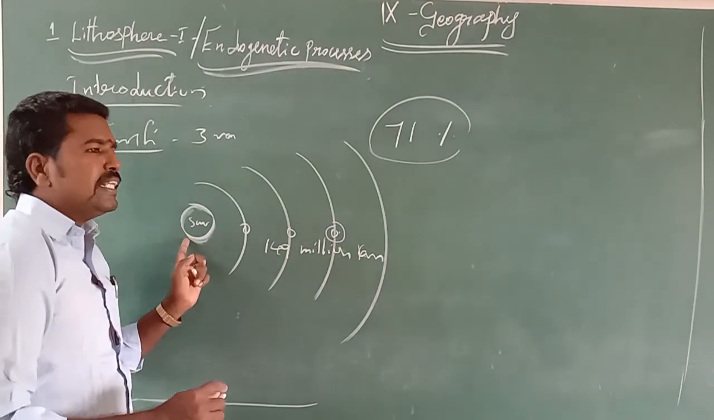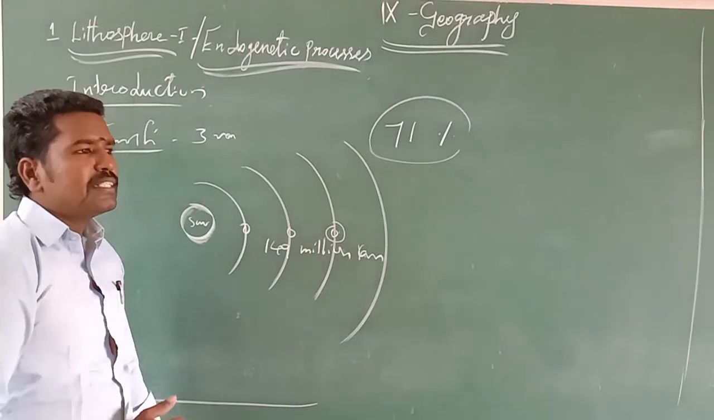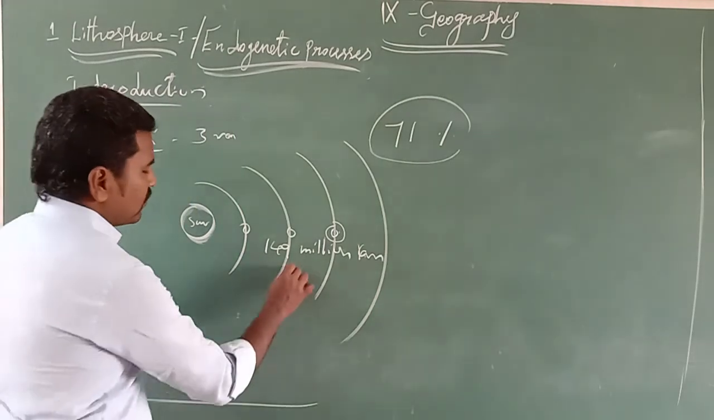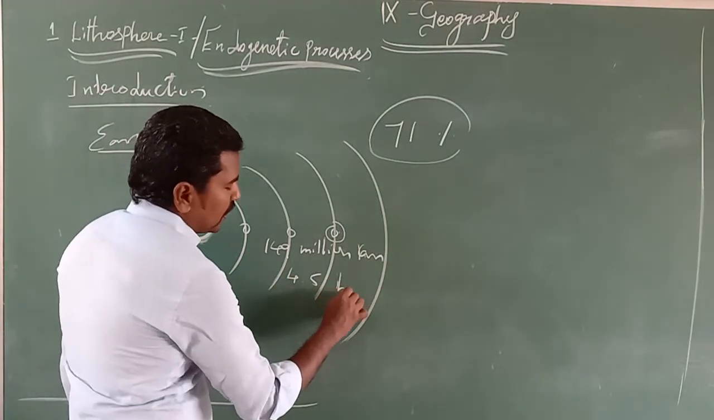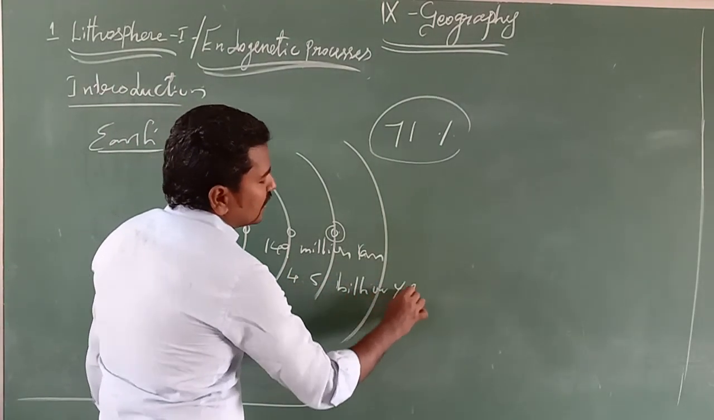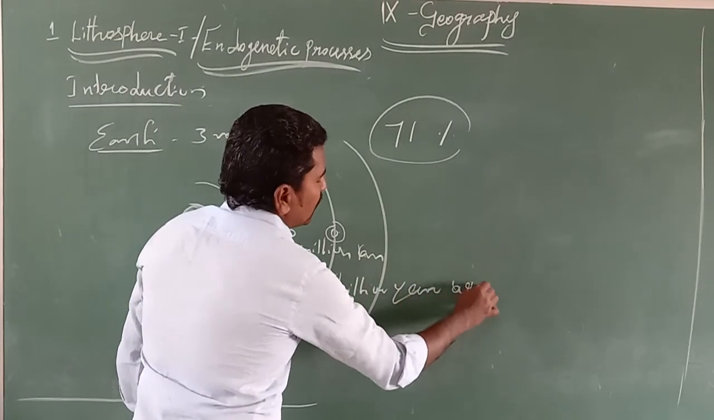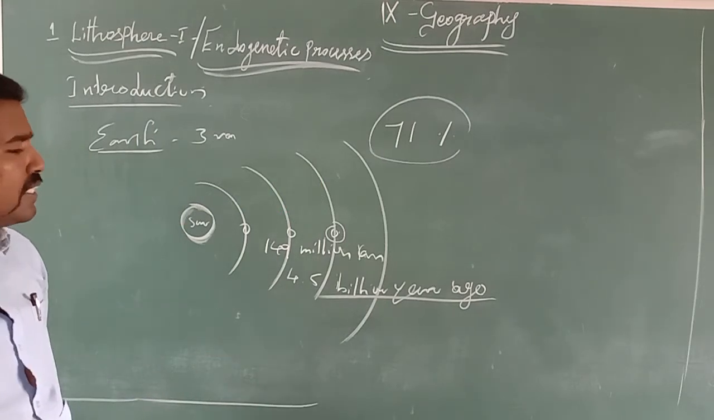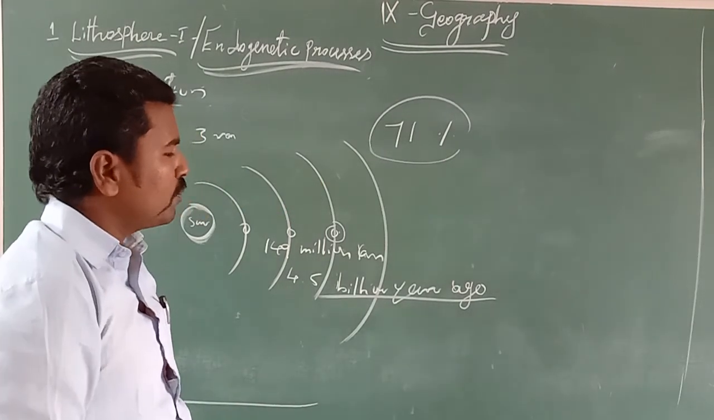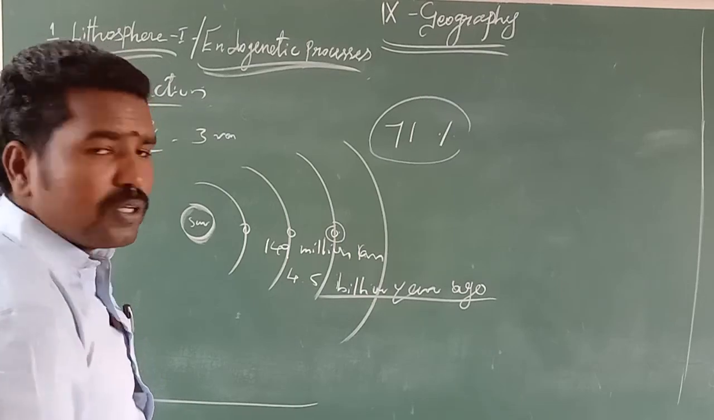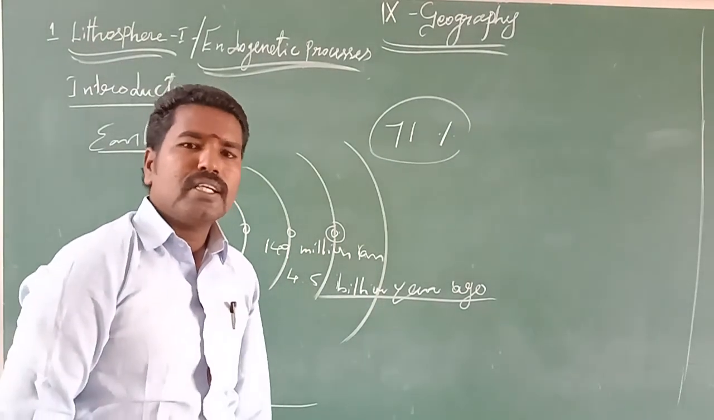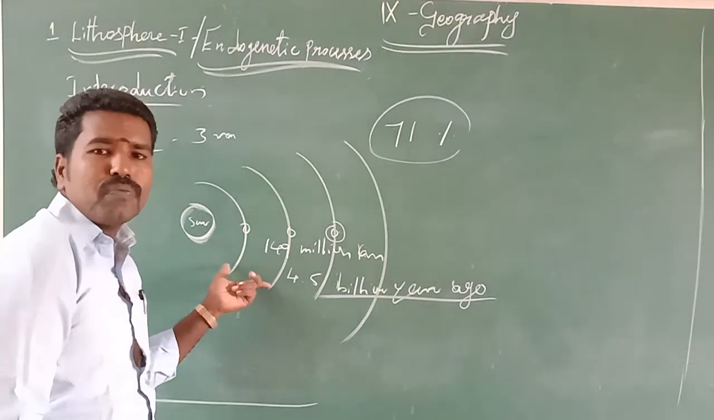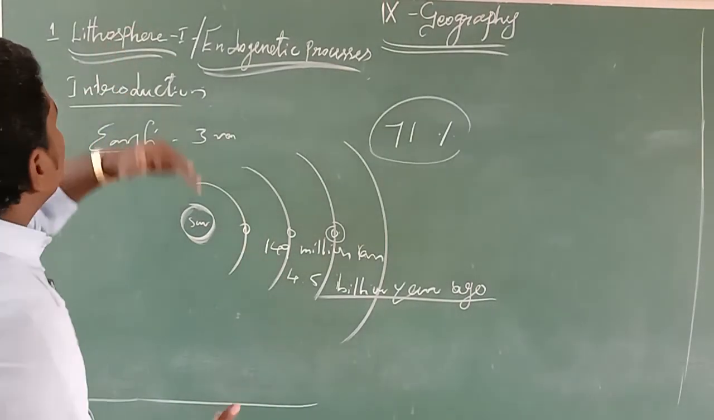It is estimated that the earth was formed 4.5 billion years ago. How many years back was the earth formed? 4.5 billion years ago, through the nebula theory. This is the basic information about the earth. Why do I tell you this information? Because it is associated with our lithosphere.